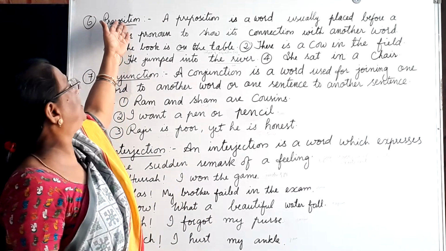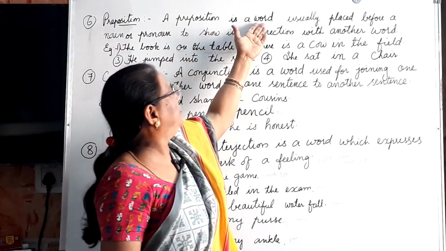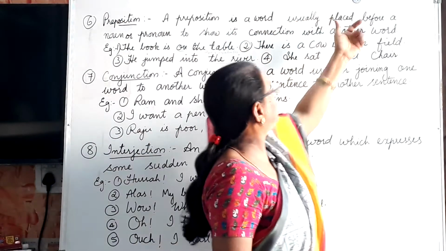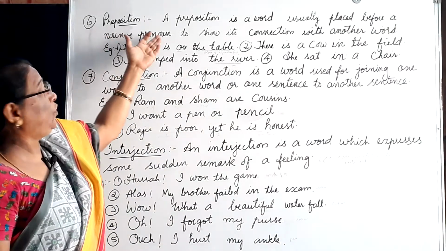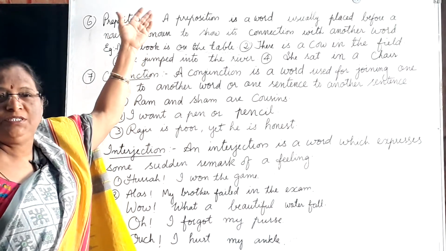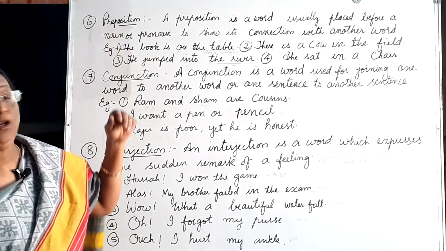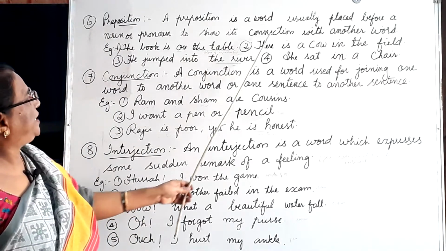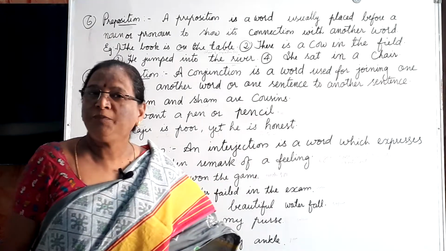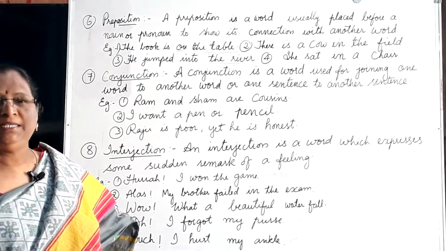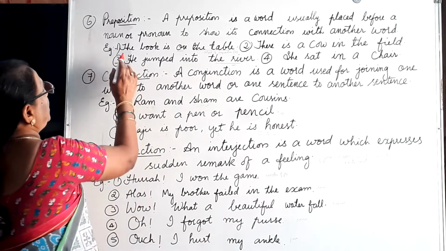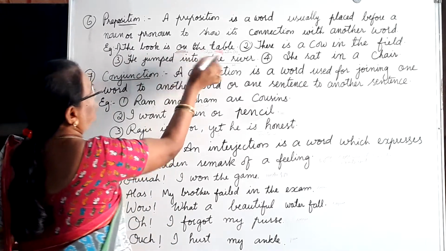What is a preposition? A preposition is a word usually placed before a noun or pronoun. Understand? A preposition is used before a noun or pronoun to show its connection with another word. Without a preposition, there is no meaning in the sentence. Understand? For example, the book is on the table.